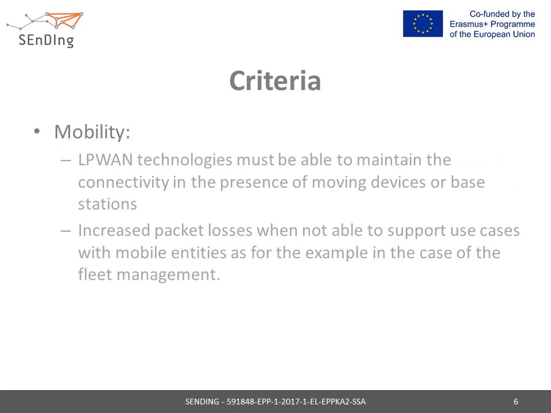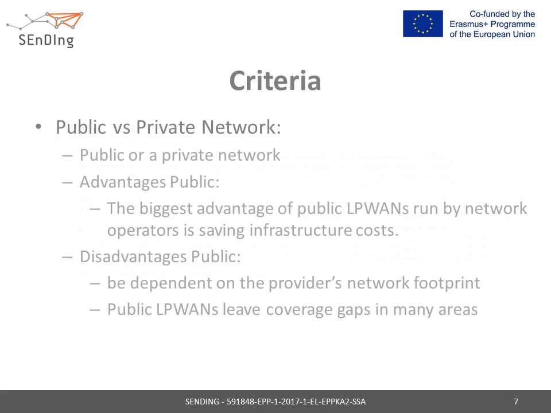Mobility is another criterion to consider when selecting the proper LoopPAN technology. By mobility we mean the movement of the node from one point to another. LoopPAN technologies must be able to maintain the connectivity in the presence of moving devices or base stations. Packet losses increase when the technology is not able to support use cases with mobile entities, as for example in the case of fleet management.